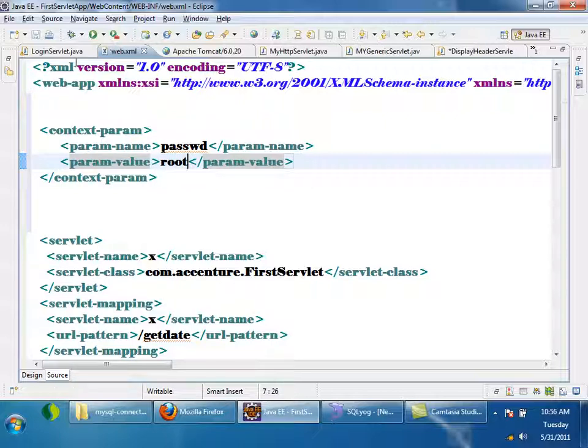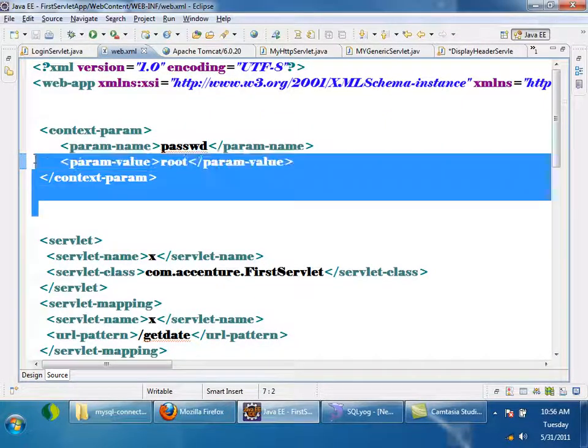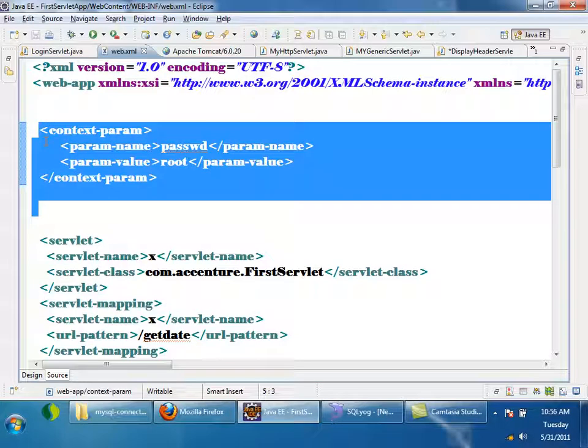So this context-param tag is not present in any servlet tag, it's outside of all servlet tags, right? So this can be accessed by any of the servlets. All the servlets declared inside web.xml can access this context param. Let me tell you how to access it.